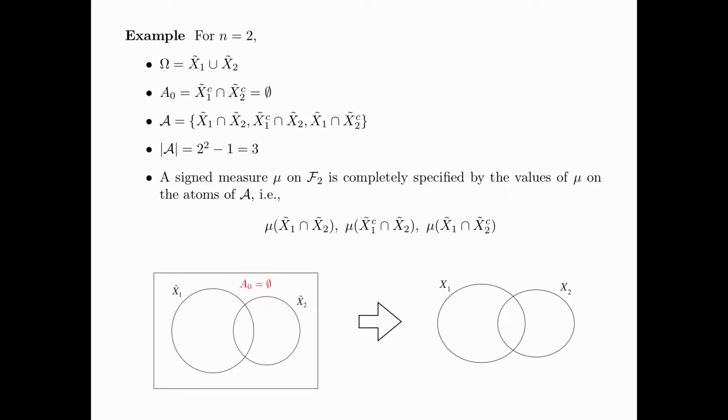Then, a signed measure mu on F2 is completely specified by the values of mu on the atoms of A, namely mu of X1 tilde intersect X2 tilde, mu of X1 tilde complement intersect X2 tilde, and mu of X1 tilde intersect X2 tilde complement.